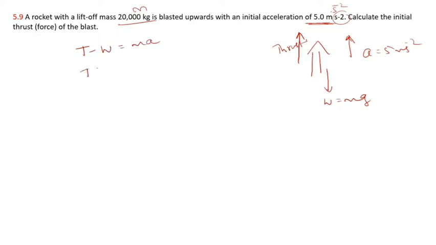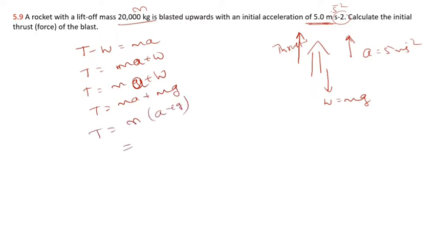Then T is equal to ma plus w. The minus w, when it comes to the other side, becomes plus. So T is equal to ma plus w, which means m into g. So T is equal to m into (a plus g).